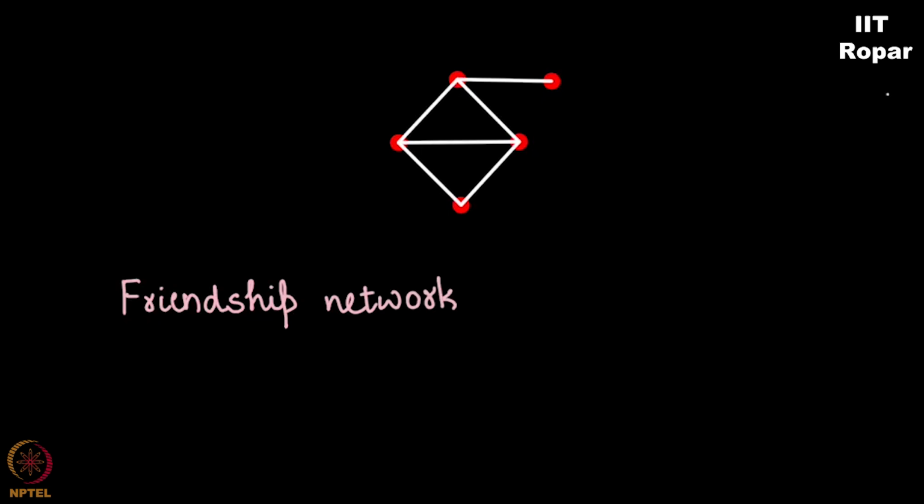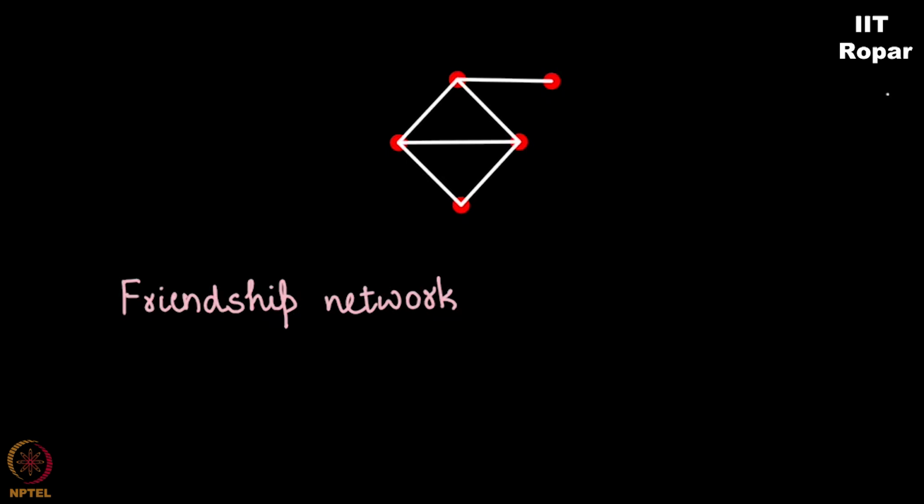Look at this graph of friendship. Generally, when we speak about friendships, it is always mutual. I cannot be your friend and you cannot be. It cannot so happen that I am your friend, but you are not my friend, you see? So, friendships are always mutual.